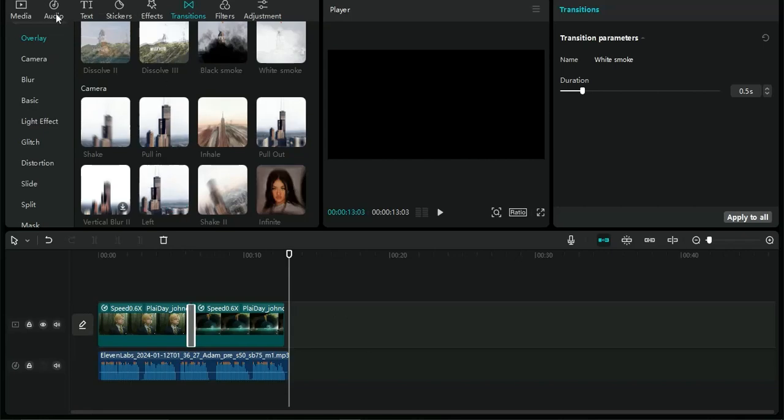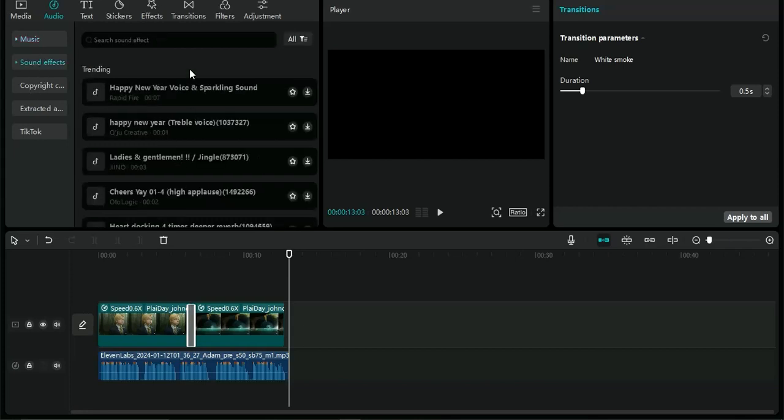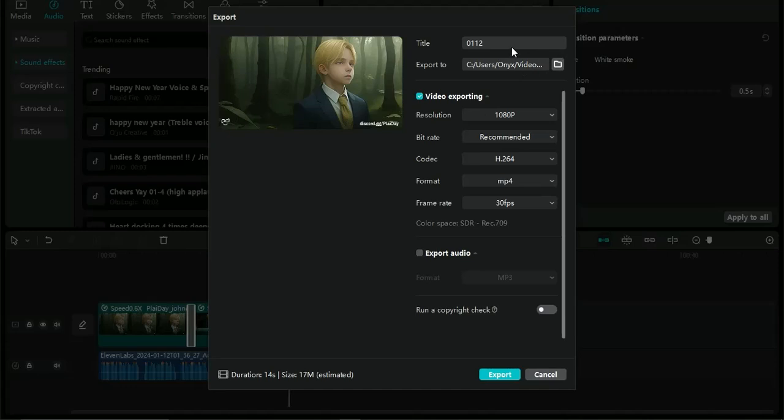You could also add some audio effect on this particular section. You can come into this effect section and add in some cool sound effects if you want to. Once you're done, you'll see an export icon at the top right section. You want to give this video a name. I'm just going to name it something like this.